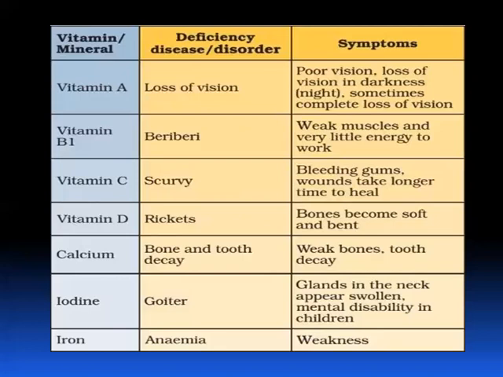Next, iron deficiency. Iron deficiency, anemia disease. So here the blood will be very less in the body, so that they will feel very weak, and look weak and pale. They get tired while doing little work, and all the diseases will be ready to attack such a weak person, isn't it?